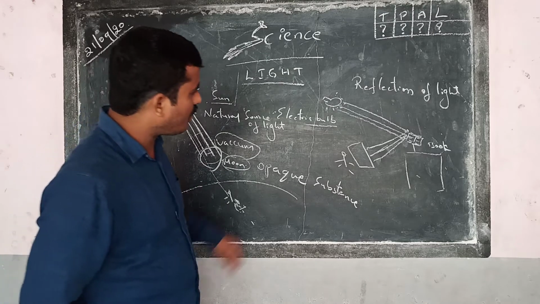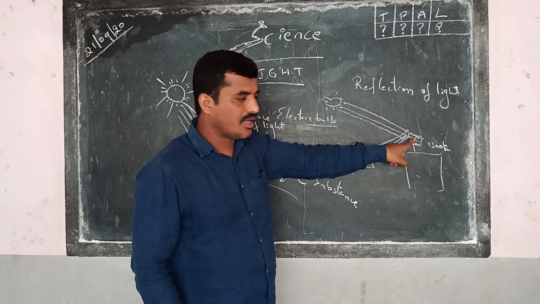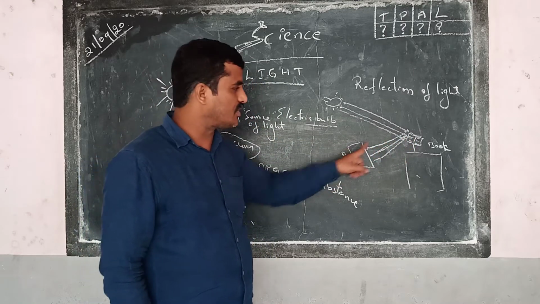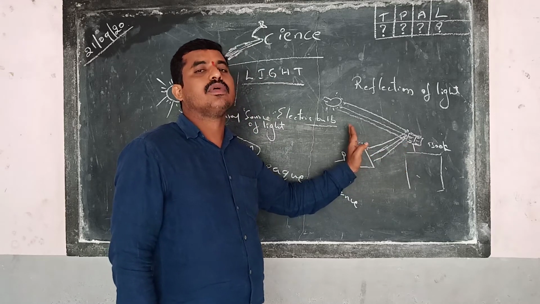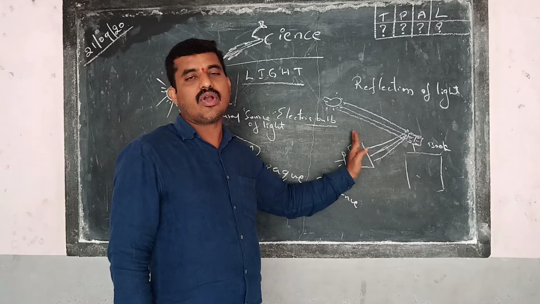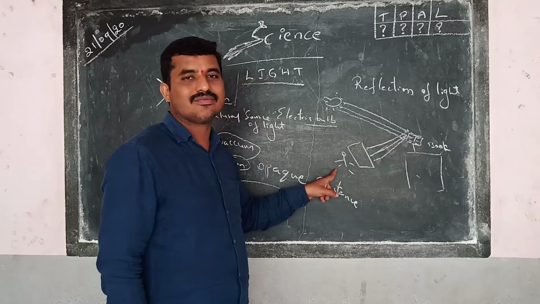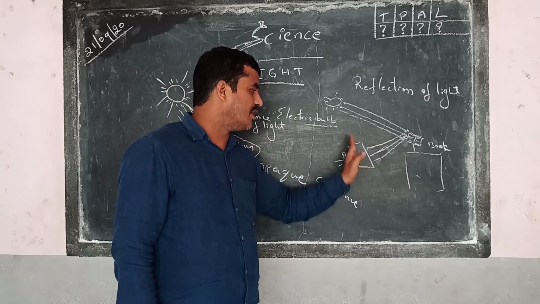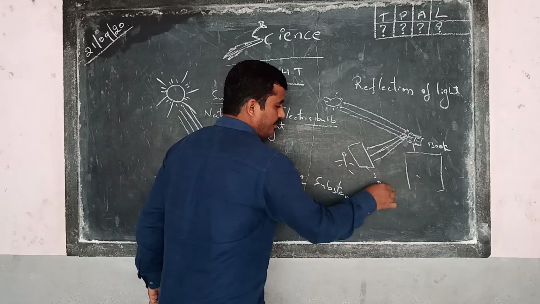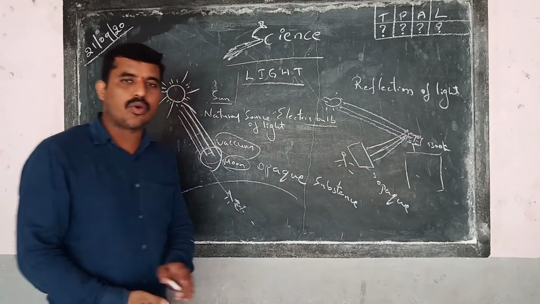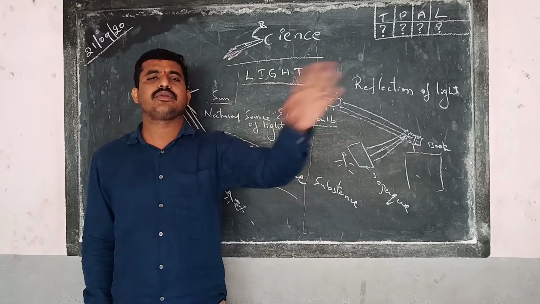Now see there, the electric bulb is switched on. Light reaches the book and bounces back to you, so you can see the book. But when you keep something like a wooden plank or wooden sheet in front, can you see the book? No, you cannot. Why? Light is not reaching you. This wooden plank is not allowing the light to pass through it. Hence this body is called opaque. So what does opaque mean? A substance which does not allow light to pass through it. How do we test which substances do not allow light to pass through?